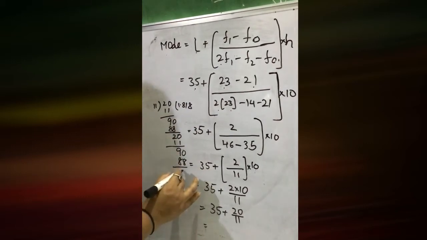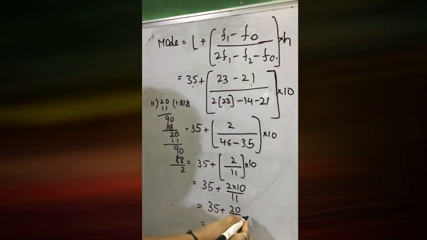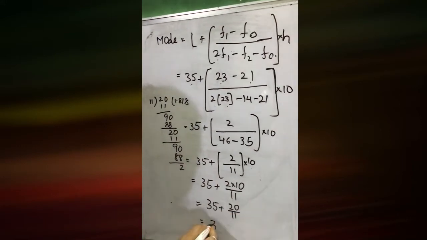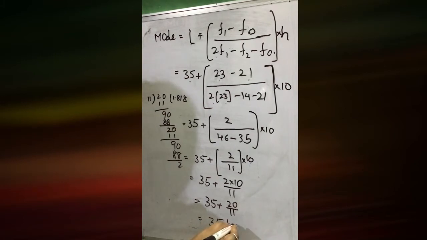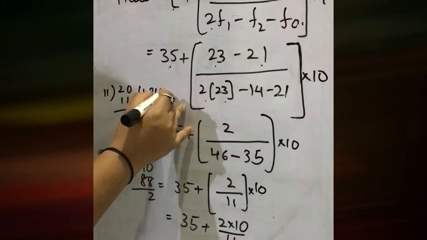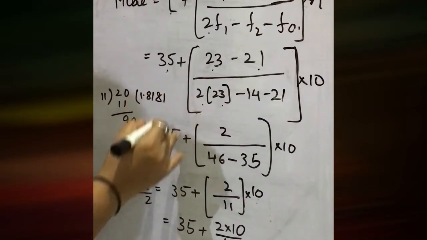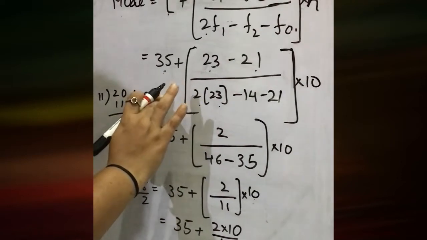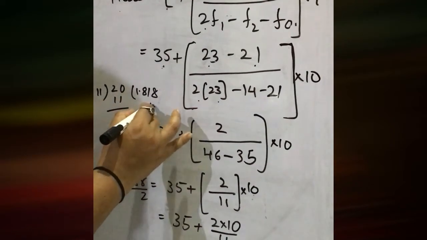Up to 3 digits is enough. So 35 plus 1.818 repeating, which we can write as approximately 1.819.